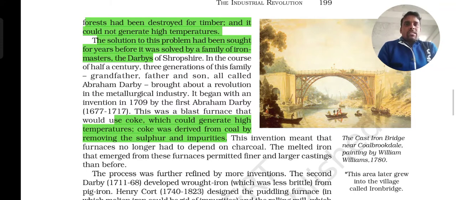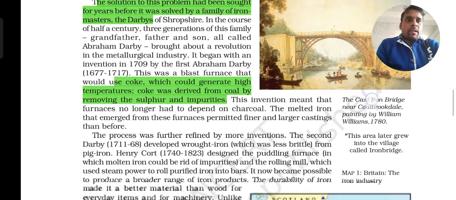The coke is derived from the coal by removing all the impurities, and from this coke they got strong and real iron. So till today, iron is produced using this coke, and that iron we people are using till today.